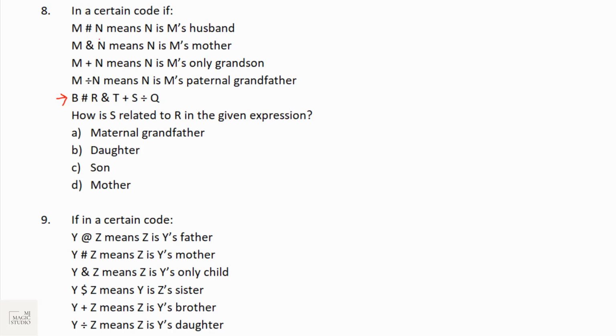B hashtag R, that means R is B's husband. R is husband of B. R and T, that means T is R's mother. R's mother is T. T plus S, S is T's only grandson. S is T's only grandson. It will come in this level. S divided by Q, that means Q is S's paternal grandfather. Q is grandfather. So this is the family tree which we have.